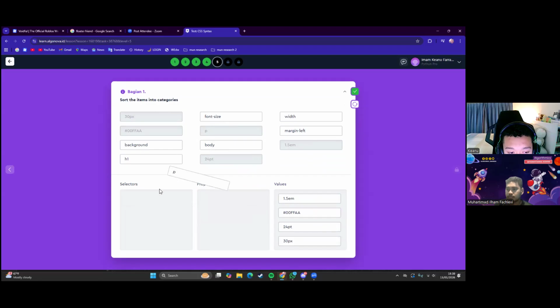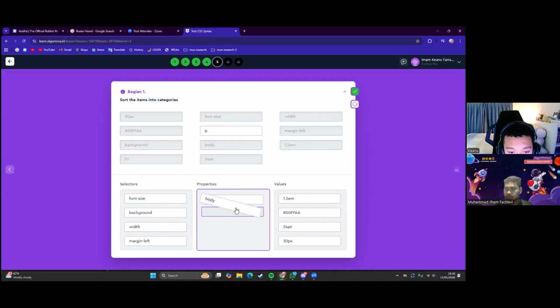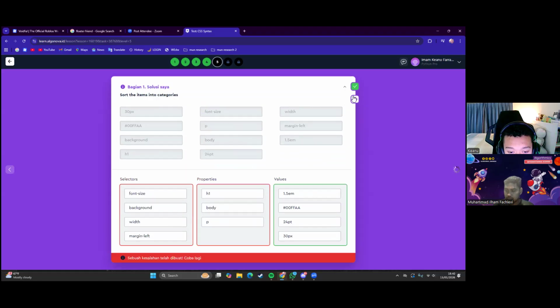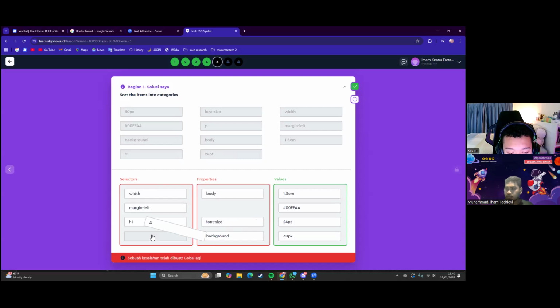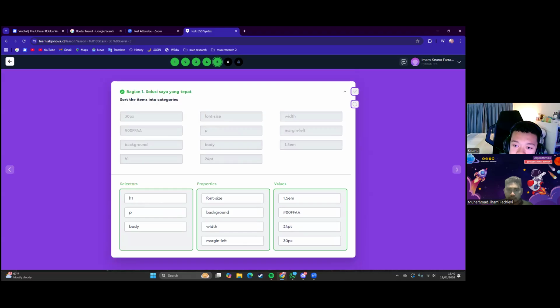These are values of font size, background. Wait a minute, I think I got it wrong. Okay, done.